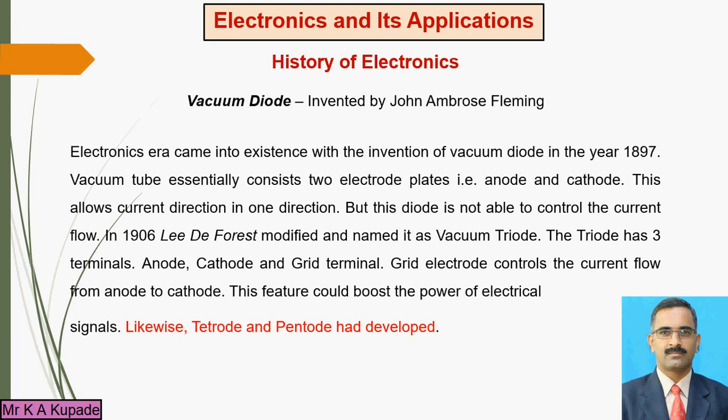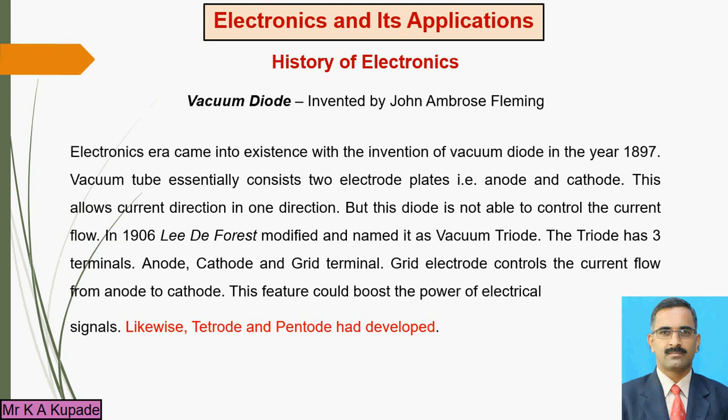And this particular vacuum diode has two electrode plates, one called the anode and the other called the cathode. In this vacuum diode, current flows from anode to cathode. That means the current flows in only one direction in this diode.